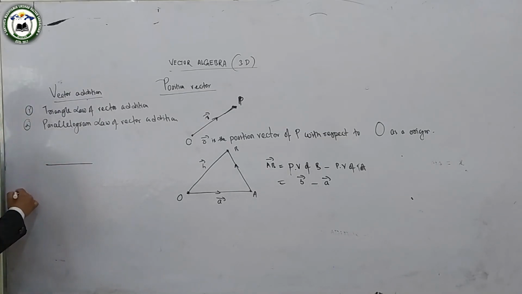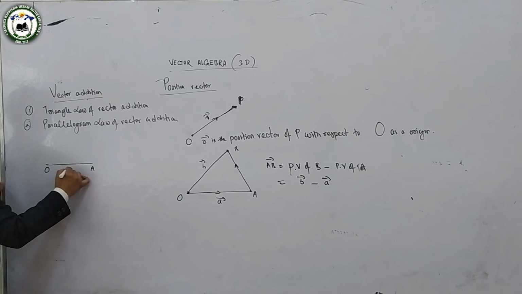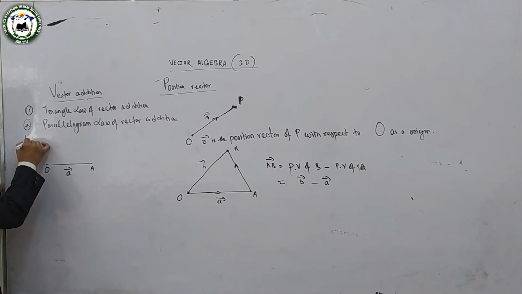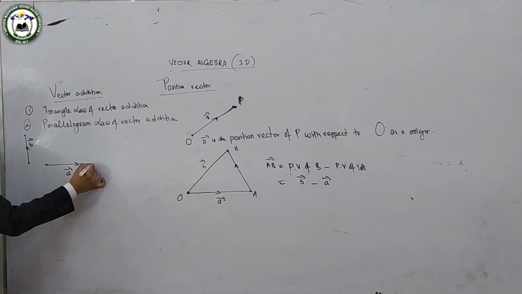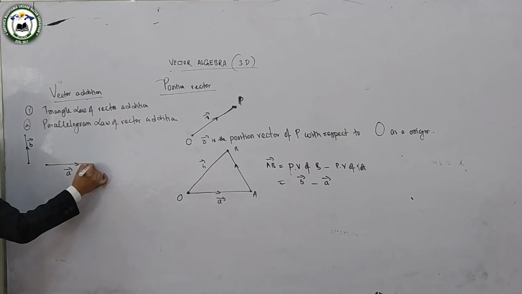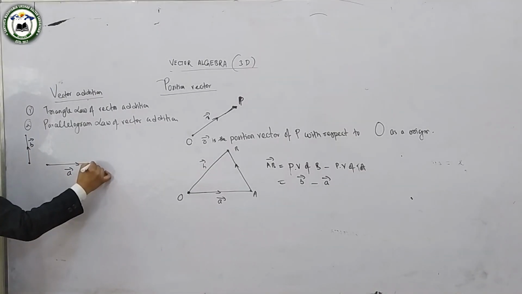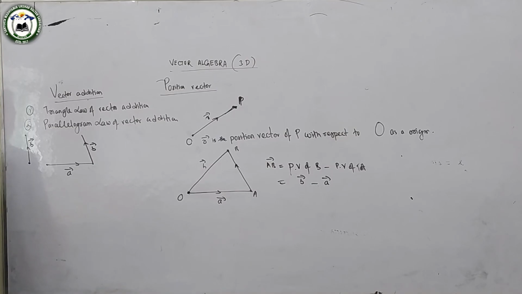Suppose you have two vectors, this is OA, this is vector A, and this is vector B. This is the tail of vector A, and this is the terminal point of vector B. Joining the tail of vector A with vector B, I freely displace it, as a free vector, so this is vector B.